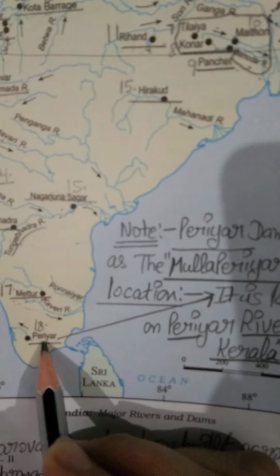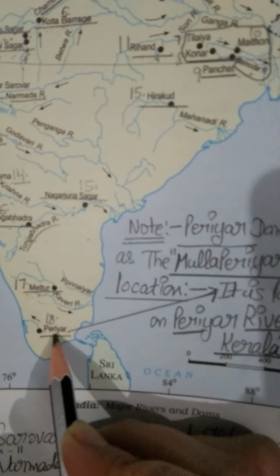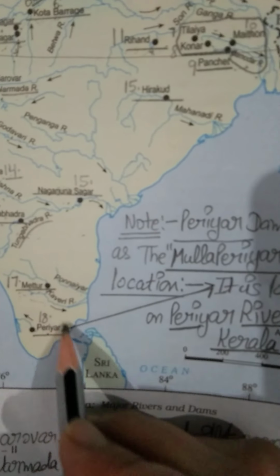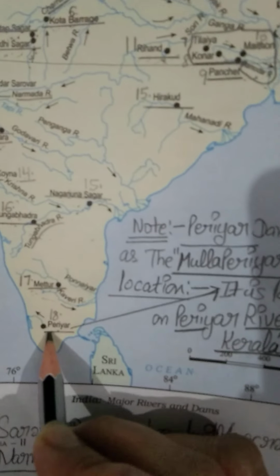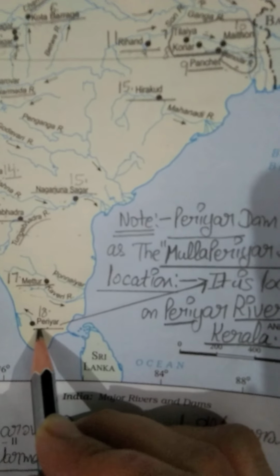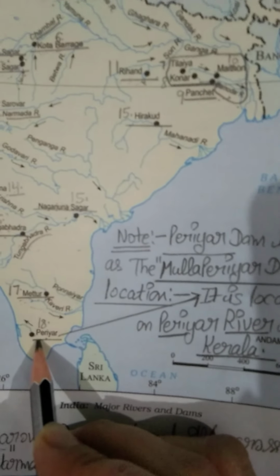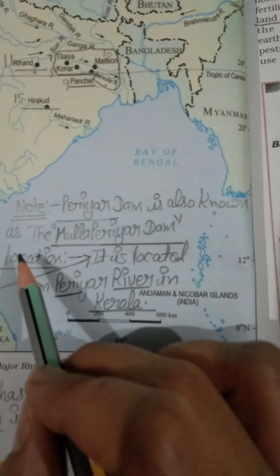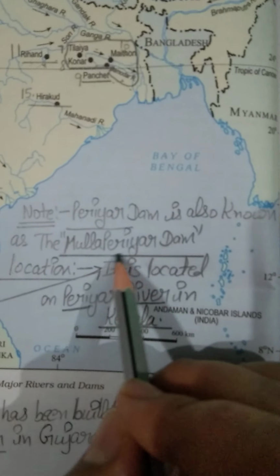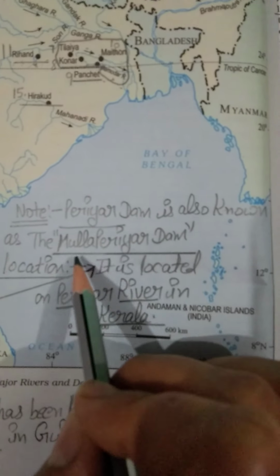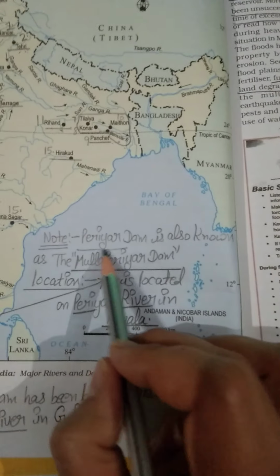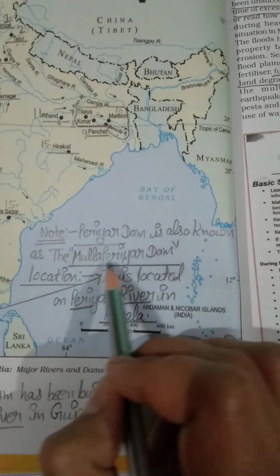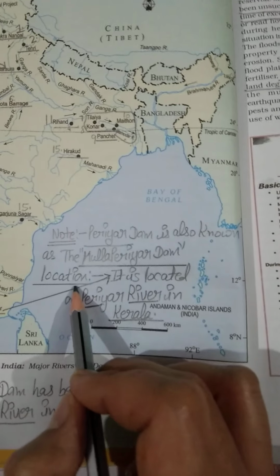Okay, students, Periyar Dam. Now I think a question is in your mind: ma'am, it is the name of a dam only, so where is the name of the river and where is it located? So I have given a note for you, just attend to it. Students, listen carefully. Periyar Dam is also known as the Mullaperiyar Dam.